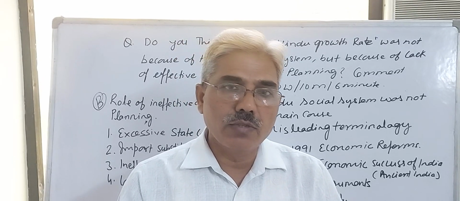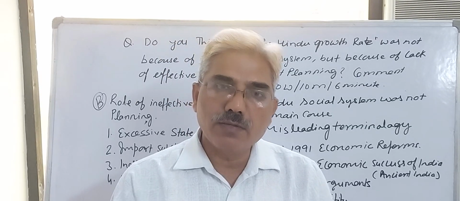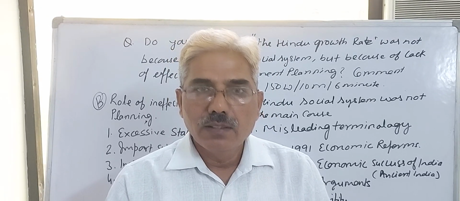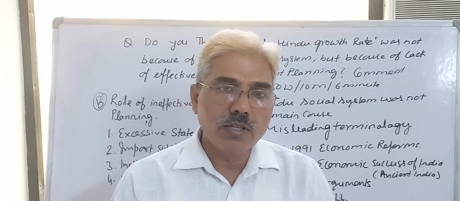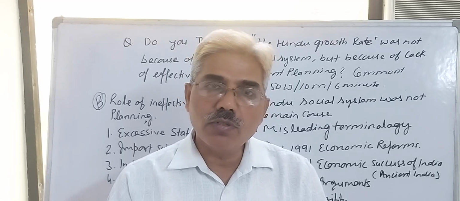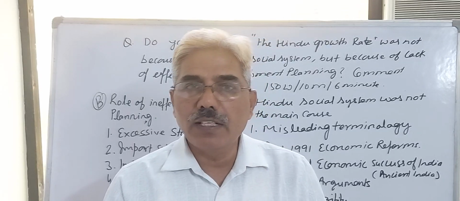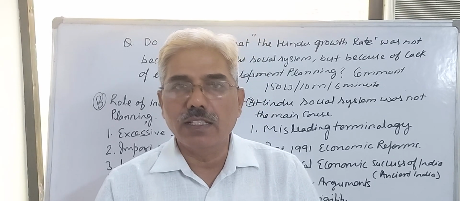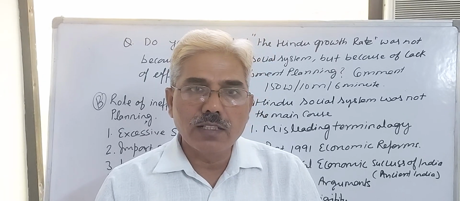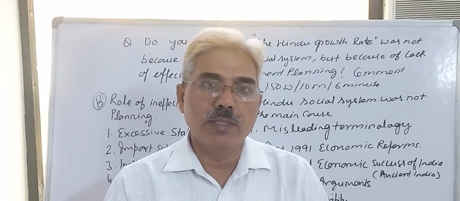As you know, students, during the 1950s to 80s, our national income growth rate was very low, 3.5% per year, which was termed by our Indian economist Professor Raj Krishna the Hindu growth rate, because he thought that the maximum population of India during 1950 to 80 was Hindu, and their cultural and social values determined the economic development of our economy.